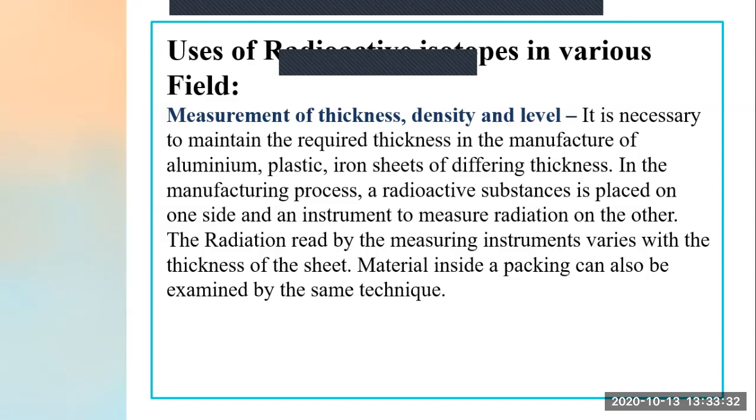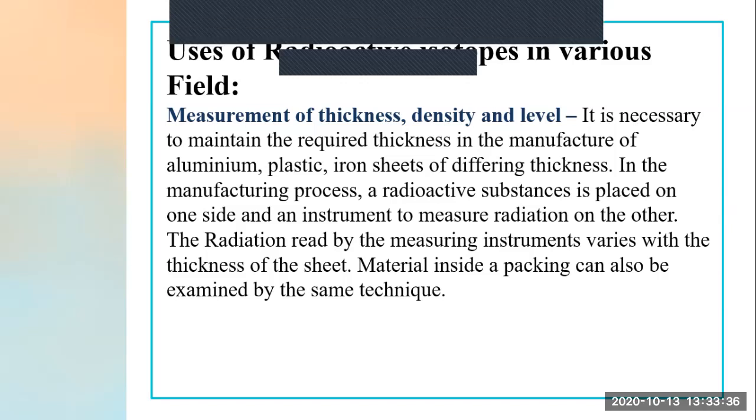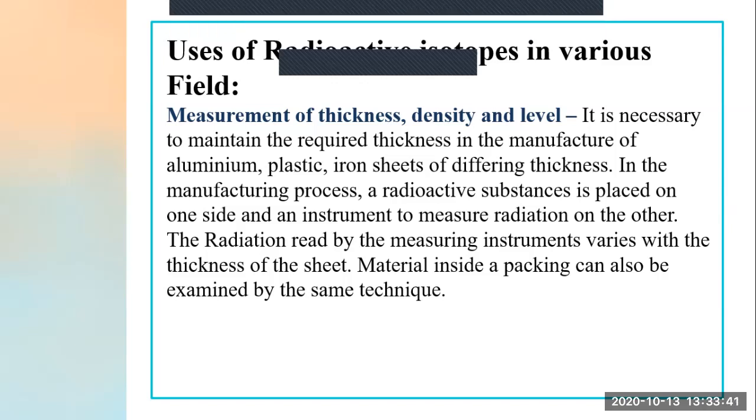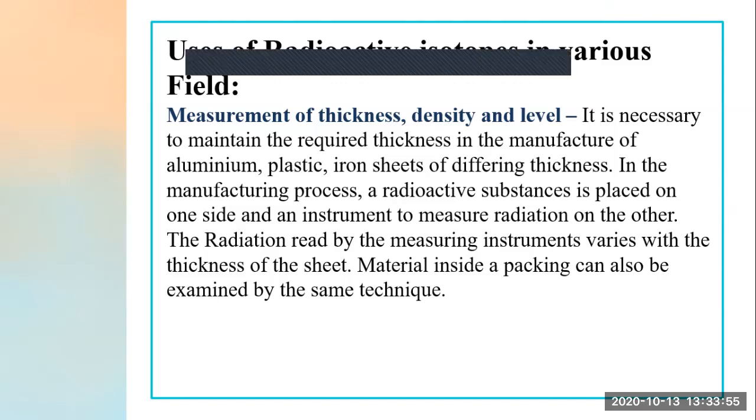Now this thickness of a substance is measured by what? Radioactive substances. In the manufacturing process, a radioactive substance is placed on one side and an instrument to measure the radiation on the other. The radiation read by the measuring instrument varies with the thickness of the sheet. Material inside a packaging can also be examined by this technique. Now I will explain this with the help of a diagram, which will be better for your understanding.